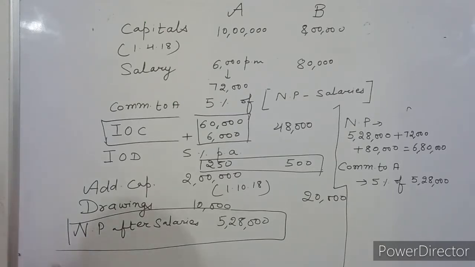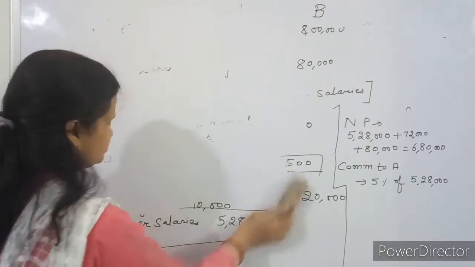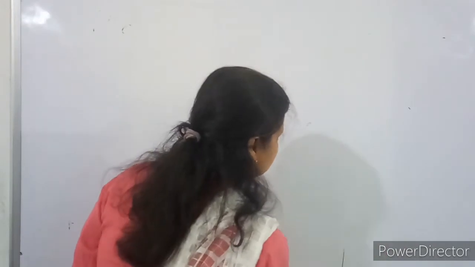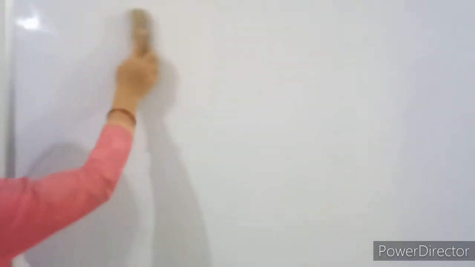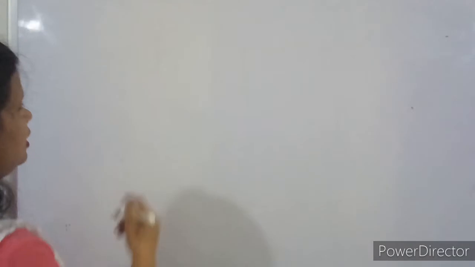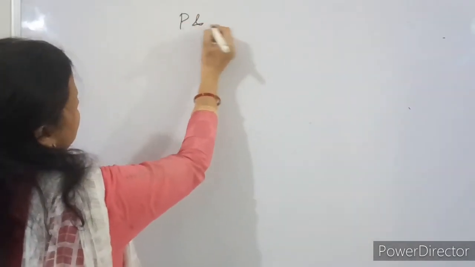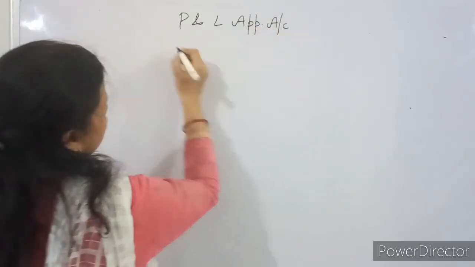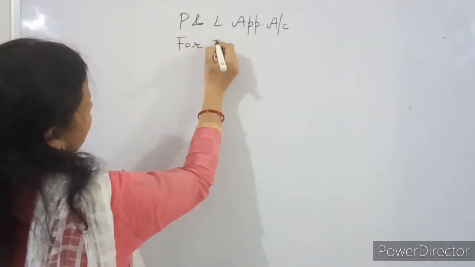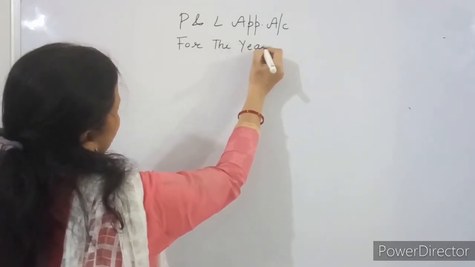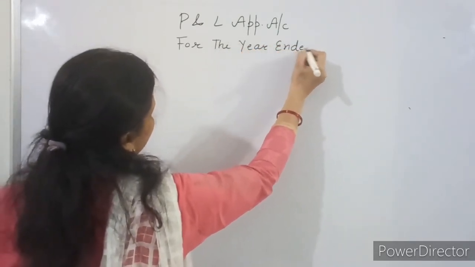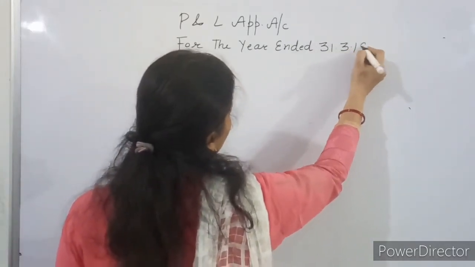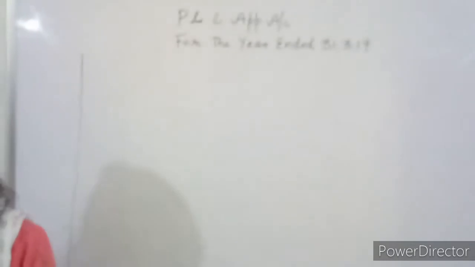And here you go. P&L appropriation account for the year ended, and our accounting year is 18-19, so year ending will be 31st March 2019.